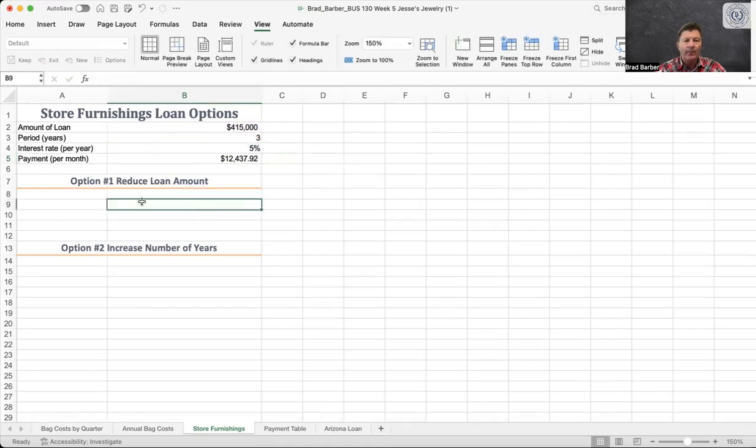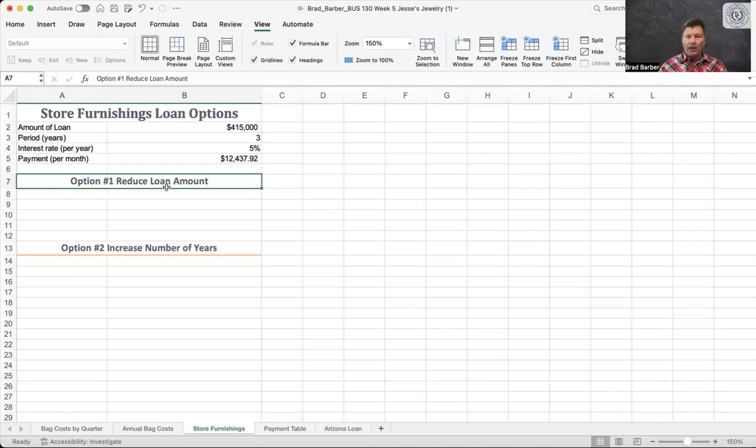And they want us to do a couple different loan scenarios. Like one of them, let's reduce the loan. And we're trying to get the payment around $10,000. So the instructions say $10,000.07. So we're trying to get this from 12,000 down to 10,000. How do we do it?